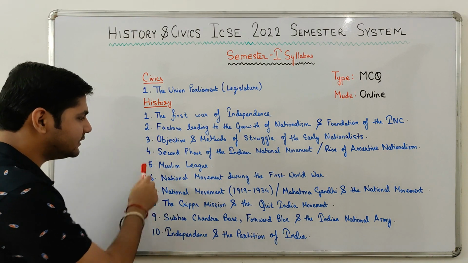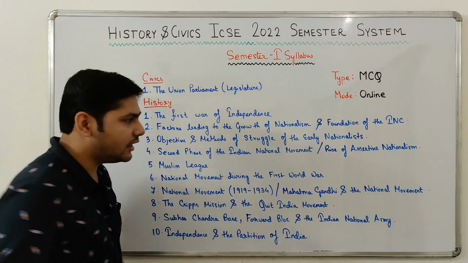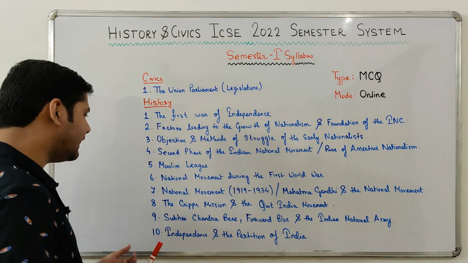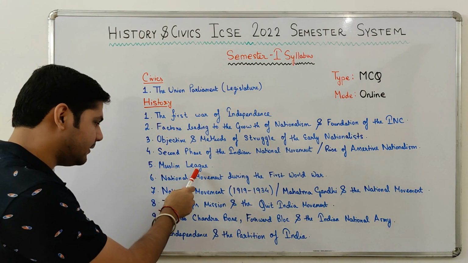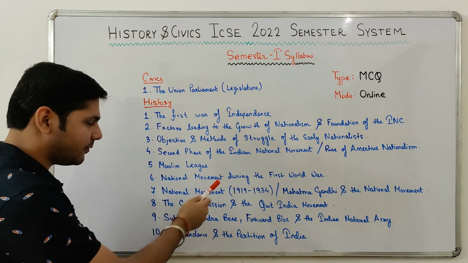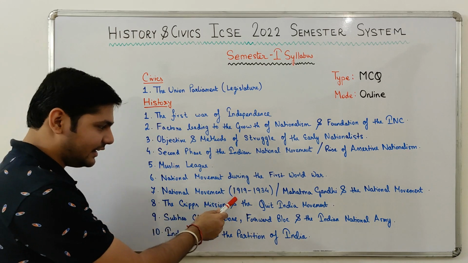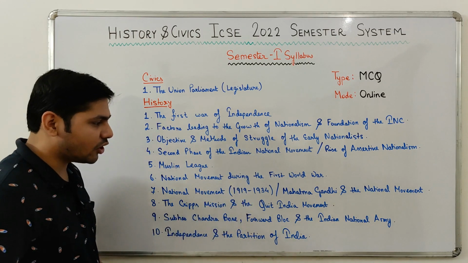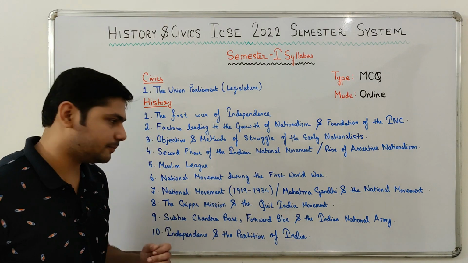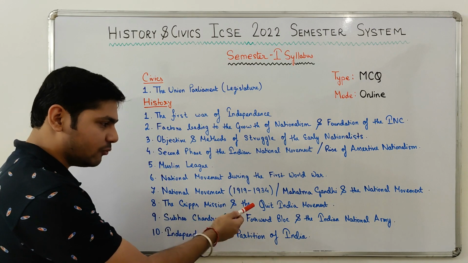The fourth chapter is the second phase of the Indian national movement, which is also called rise of assertive nationalism in some books. The fifth chapter is Muslim League. The sixth chapter is national movement during the First World War. The seventh chapter is national movement 1919 to 1934, which is also called Mahatma Gandhi and the national movement in some other books. The eighth chapter, the Cripps Mission and the Quit India movement.